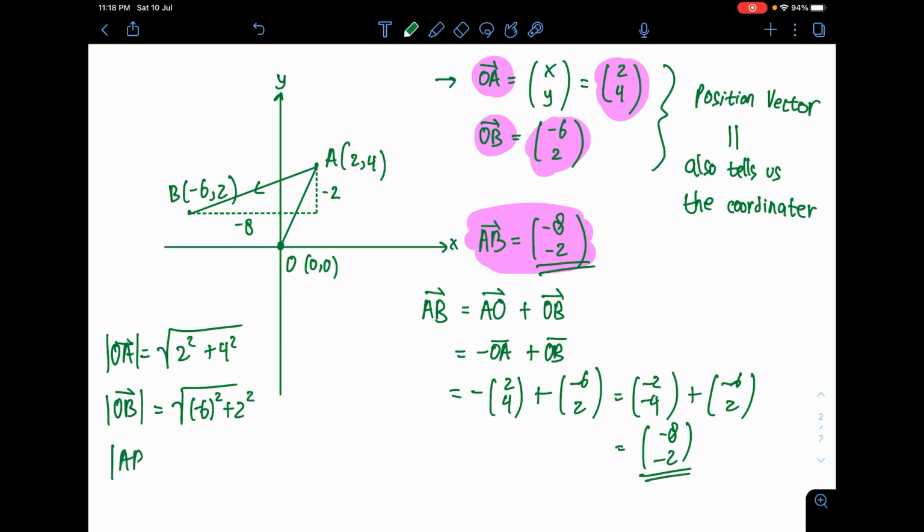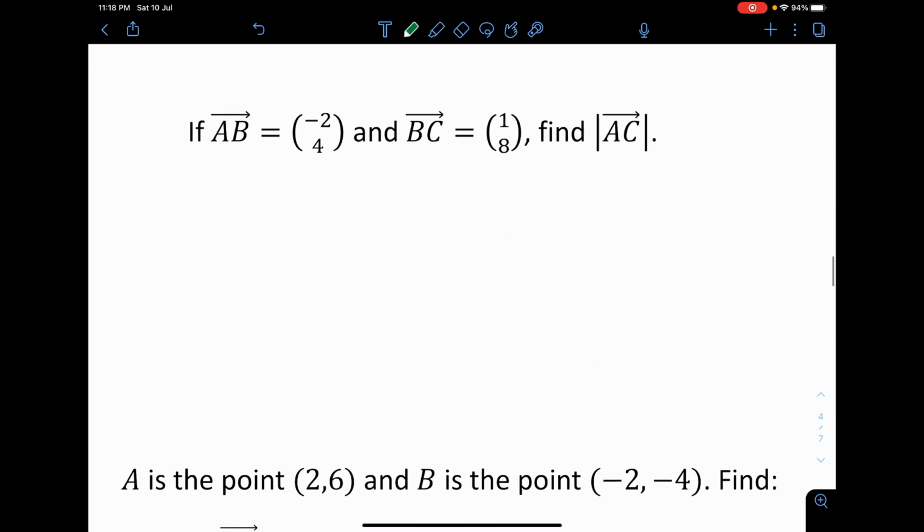Vector AB, you want to find the length of it, same thing: negative 8 bracket square plus negative 2 bracket square. Alright, so it pretty much resembles finding the length using Pythagoras' theorem. Very easy to remember. So let's see some questions. Maybe we can actually practice a little bit.